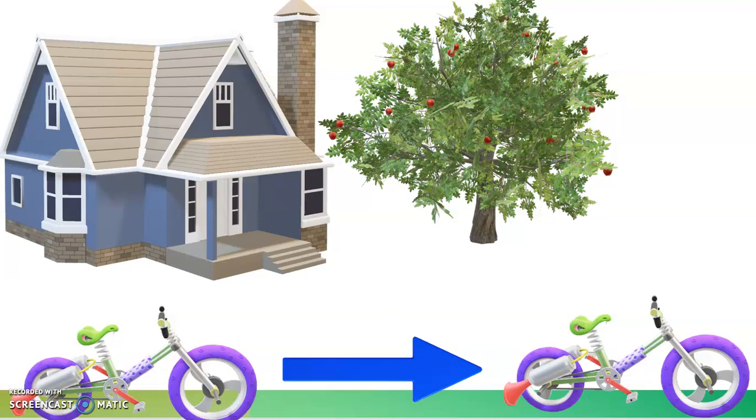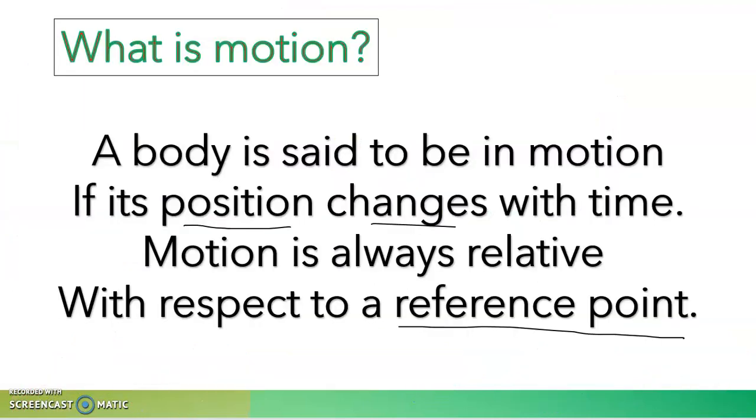So always understand that motion means the change in position of a body with respect to time. If an object changes its position with respect to the reference point, then we can say that the object is moving. Change in position with respect to time. That is the answer for the question, what is motion?